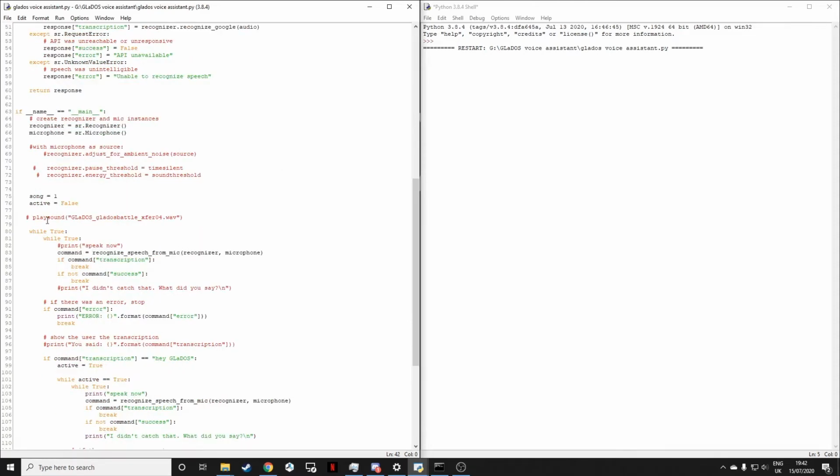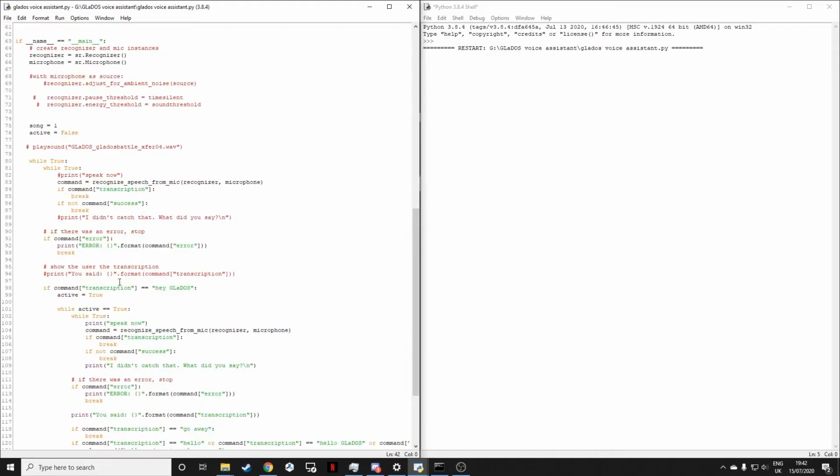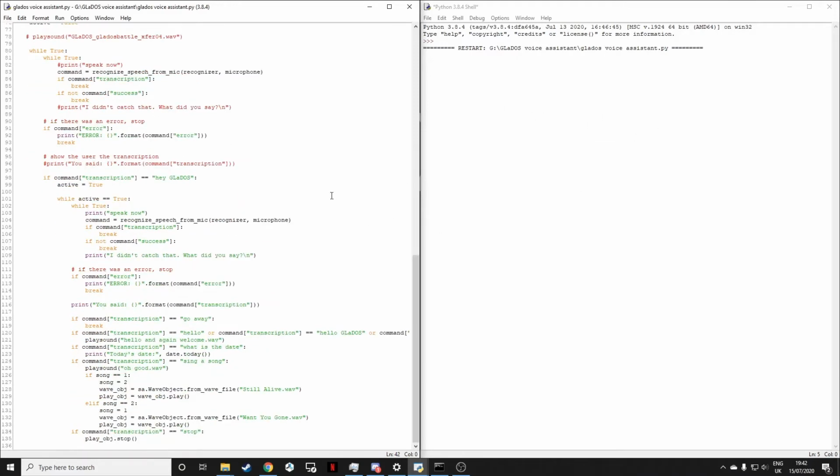But basically it just loops until it hears "Hey GLaDOS", I believe. I'll say that separately, because otherwise I'd be activating it right now. It's not exactly the best recognition yet. Need to fine tune it a bit. And then once it's heard "Hey GLaDOS" there, we go down into here and it listens for commands that are totally unique. So I'll just give it a go.